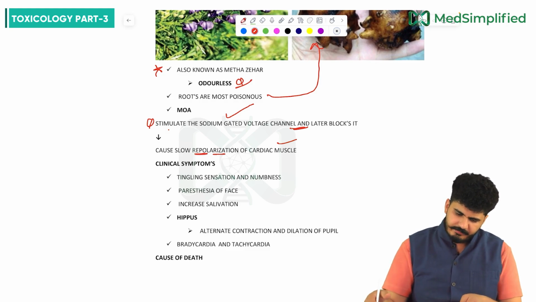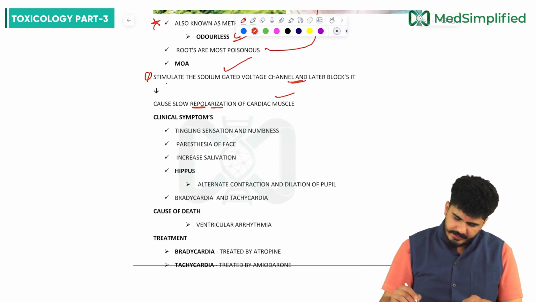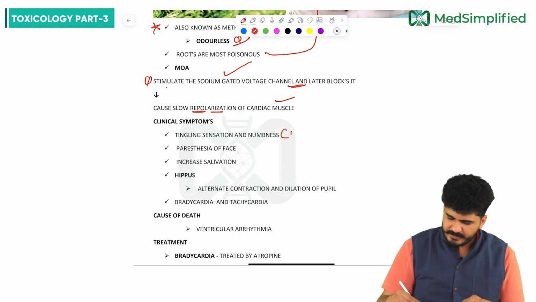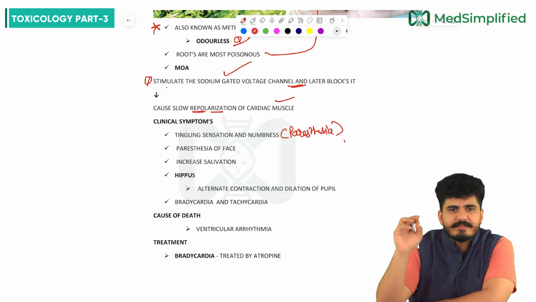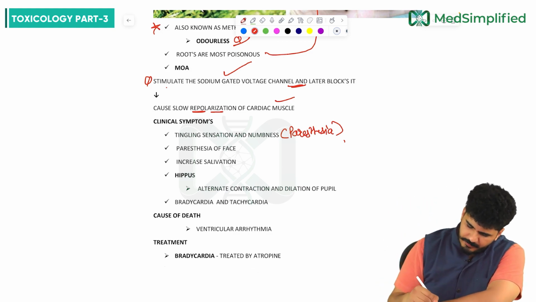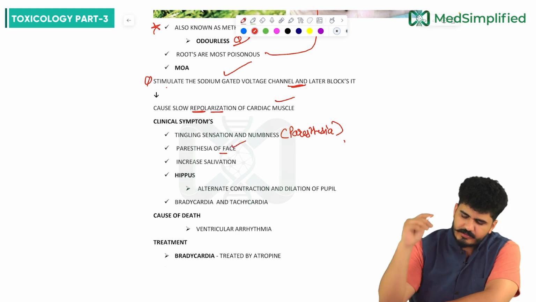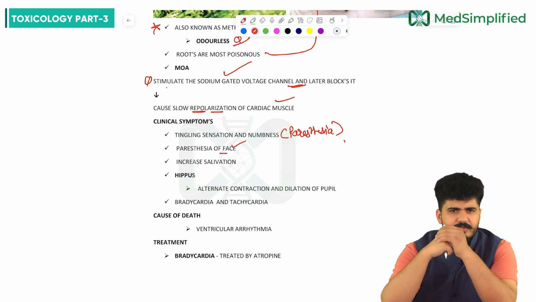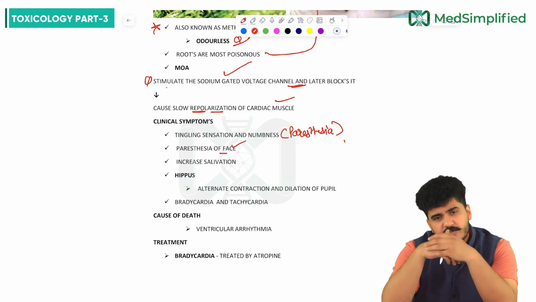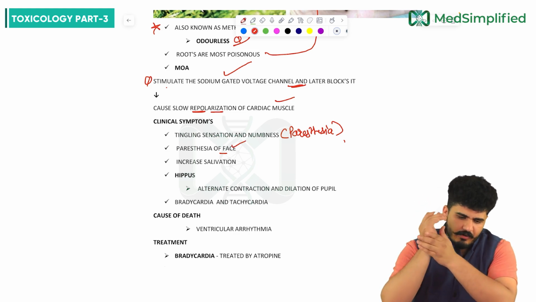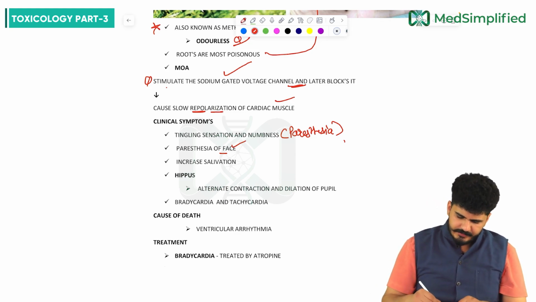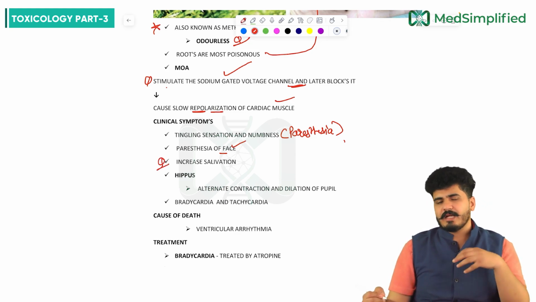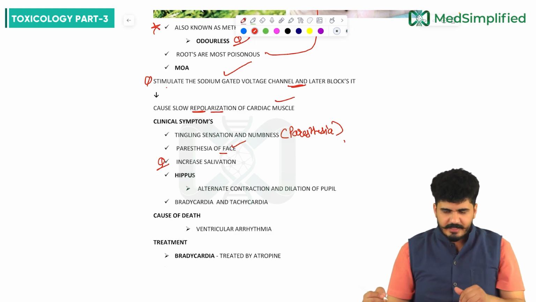So what are the clinical symptoms we have to remember here, sir? The clinical symptom is tingling sensation and numbness. This is called paresthesia. Also, there will be paresthesia of the face, the fingers, the limbs. On the face also you are going to see tingling sensation in aconite toxicity. Plus there will be an increase in salivation. Meetha zahar, meetha: there will be excessive salivation.